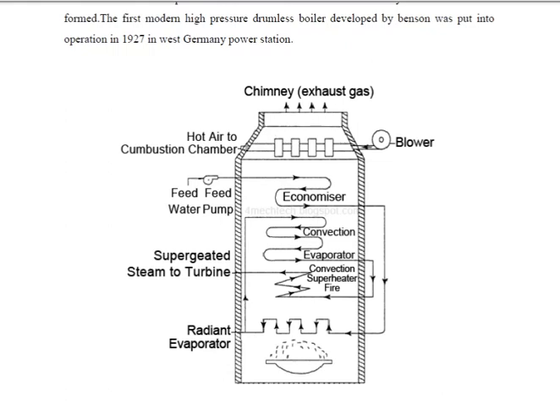But the separator drum is absent here. The feed water flows to the economizer where it is preheated and sent to the radiant evaporator. After the radiant evaporator, it becomes wet steam, and after the convective evaporator, it becomes dry steam.